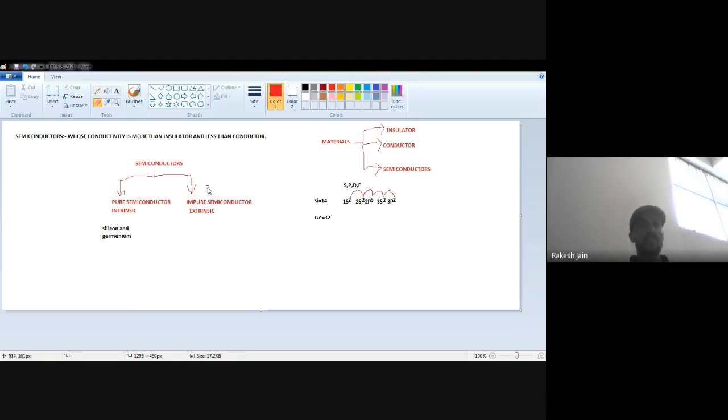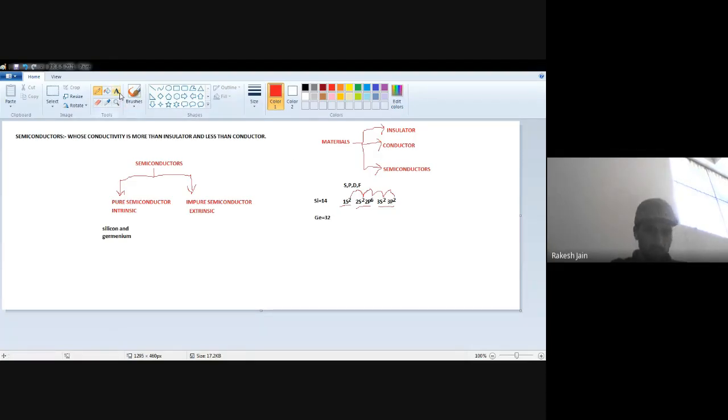Which one is the outermost orbit for silicon? This is the first orbit, this is the second orbit, and this is the last, third orbit. The last orbit is known as the outermost orbit of any element. So what is the number of electrons in this orbit? 2 plus 2, that is 4.